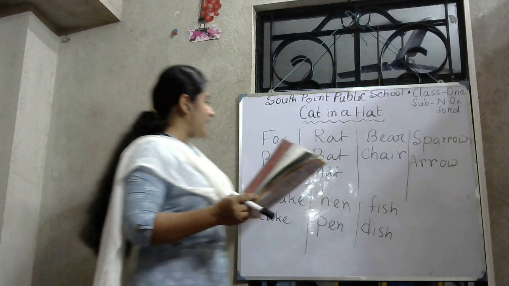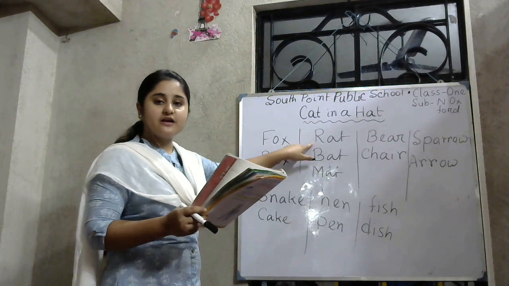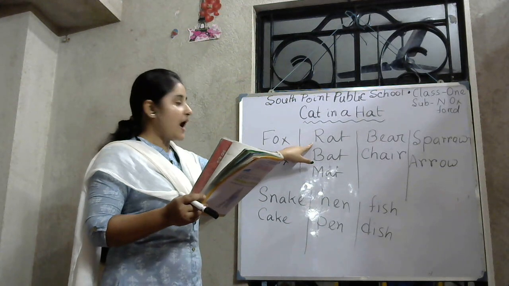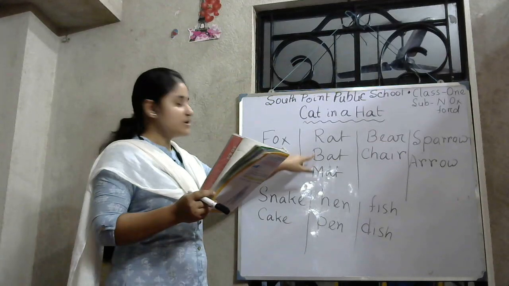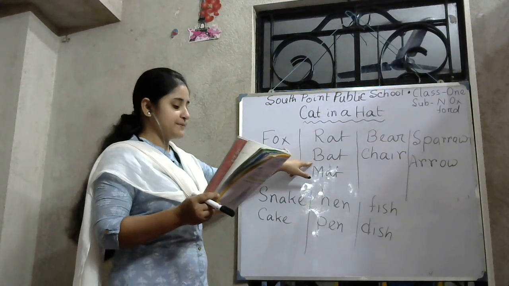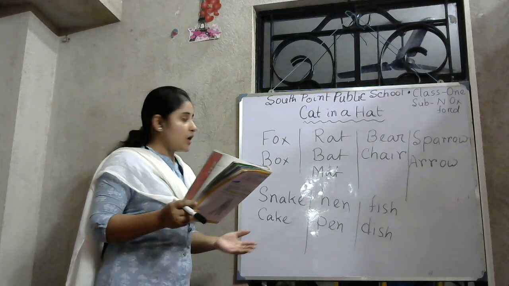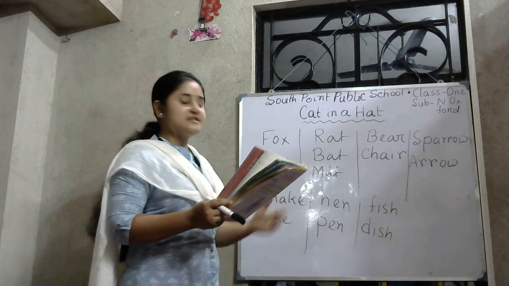Okay, now rat, bat or mat. Where are you going, my little rat? I am going to town to get me a bat. Okay, to get me a bat. What? A rat for a bat. Whoever saw a rat with a bat? Okay, you have to add these lines.